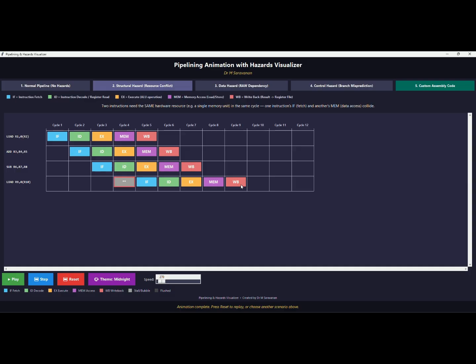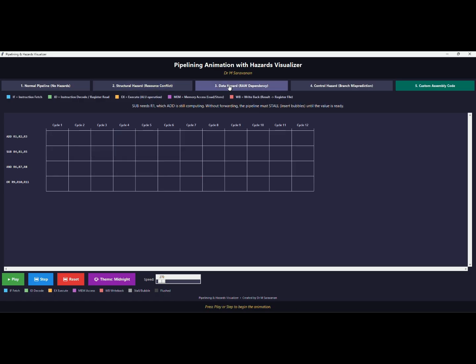Compared with the version without pipeline, which takes 20 clock cycles, we have saved 11 clock cycles. The structural hazard problem we can resolve. After that, a data hazard problem will be there.